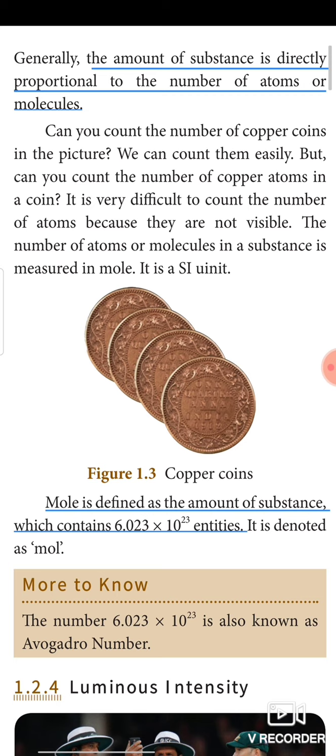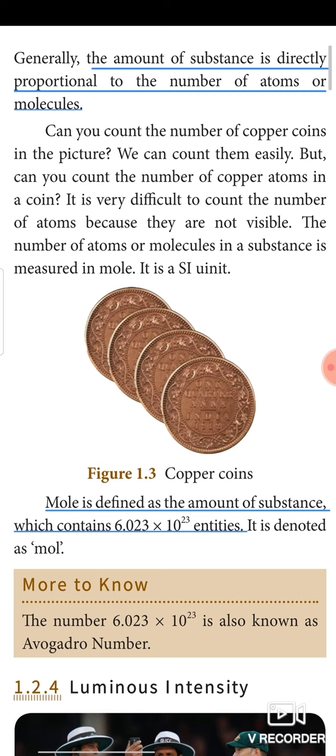They have given an example in your textbook. How many copper coins are there in your book? There are 4 copper coins. It is easy to count the visible objects. So 4 copper coins are there. In one coin, how many copper atoms are there? Could anyone find? Anyone count? No, it is highly impossible because the atoms are not visible and their number is enormous. So we couldn't easily count the number of atoms or molecules in a substance.